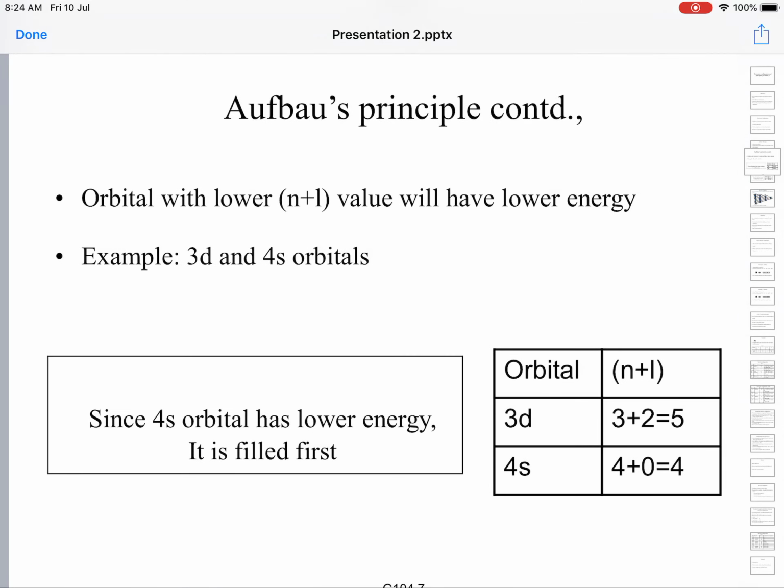Aufbau principle states that electrons first enter those orbitals which have a lower energy or lower n plus L values. It's one of the fundamental principles of nature that the lower the energy, the higher the stability, and vice versa. We are all quite aware that the lower the energy, the higher the stability.